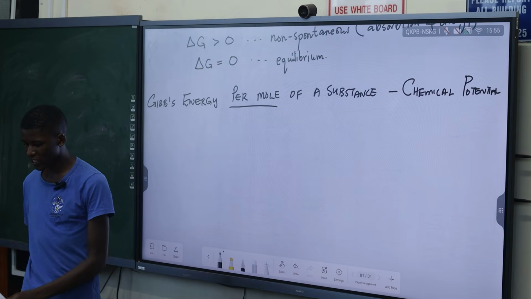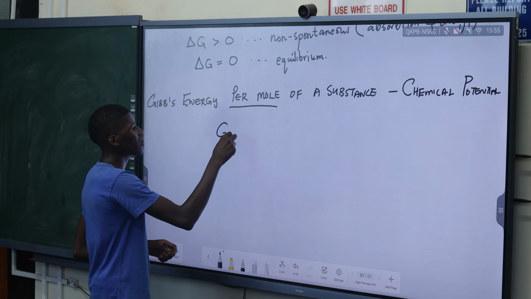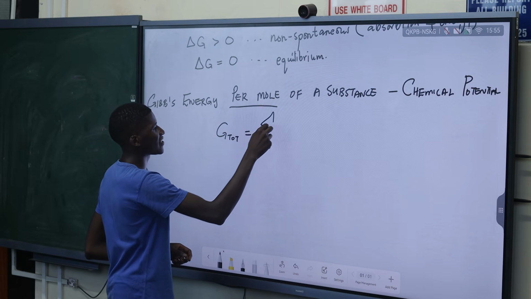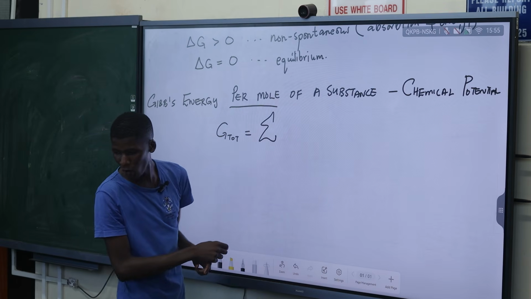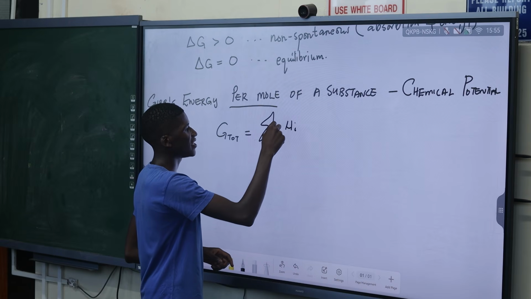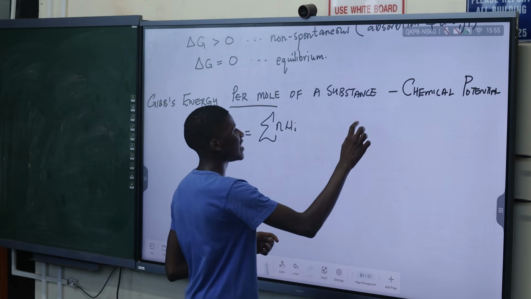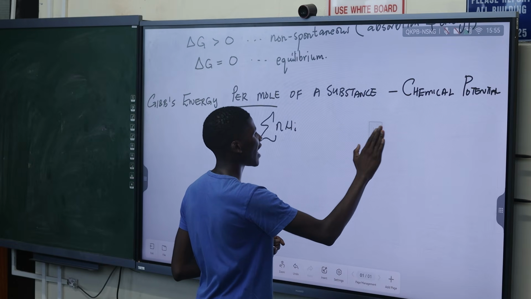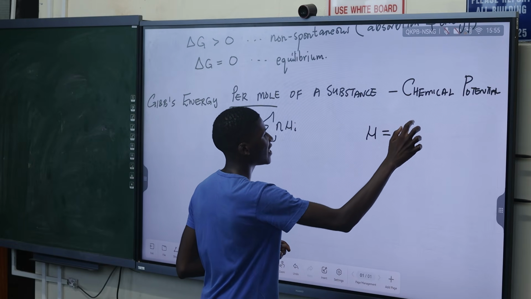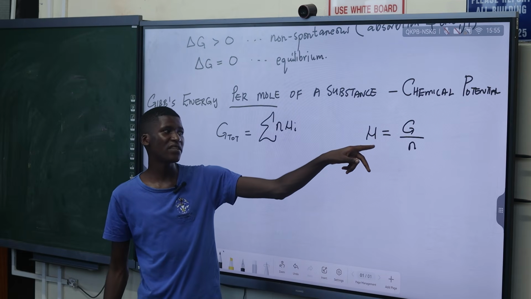So from that, I think we can compute a mathematical equation and say the total Gibbs energy is actually the sum of chemical potentials times the number of moles. The chemical potential is the Gibbs energy per mole.